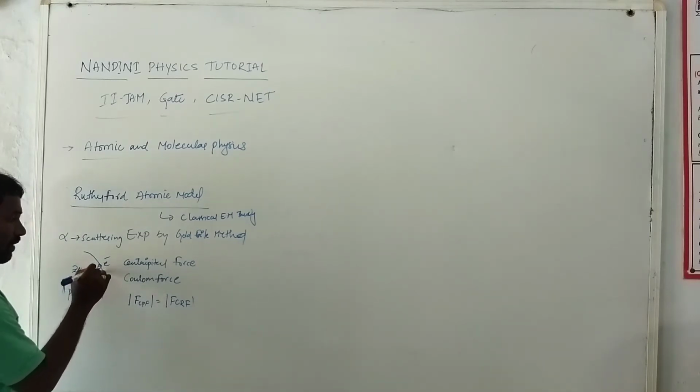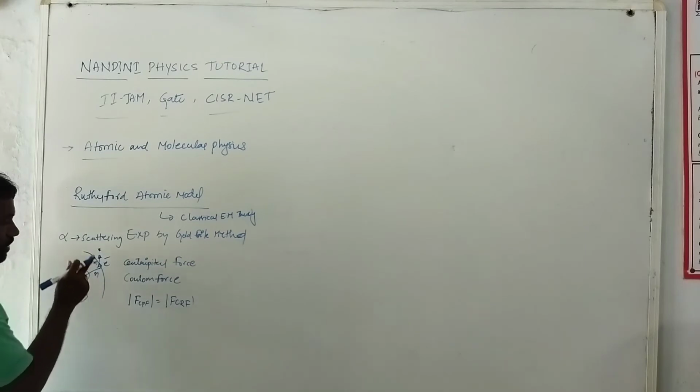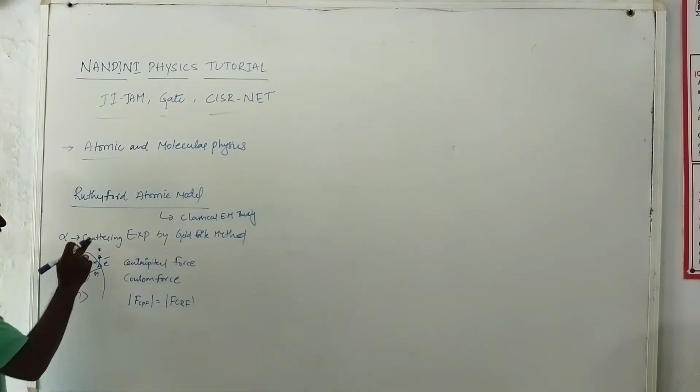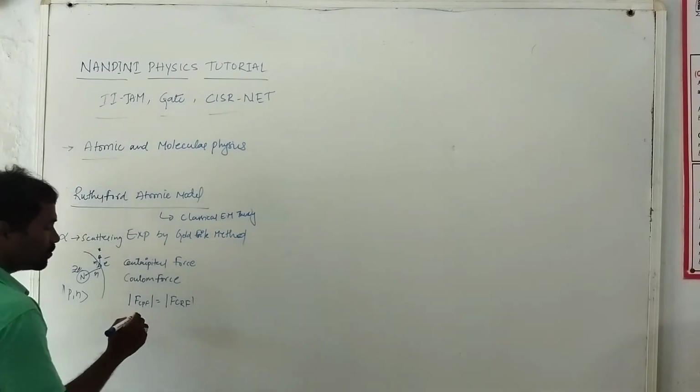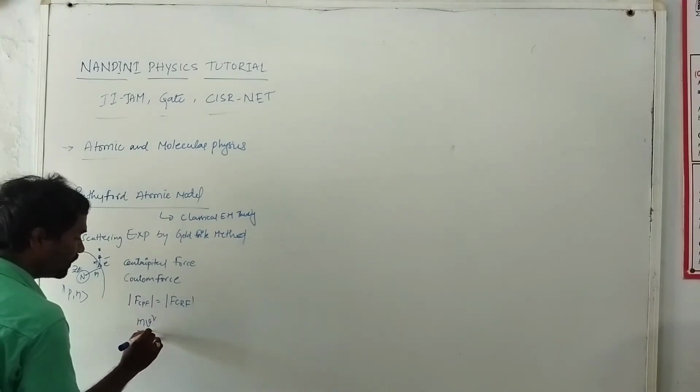The mass of this charged particle is small m, and it has some velocity v, because it is rotating in this specified orbit. So the centripetal force is mv square by r.